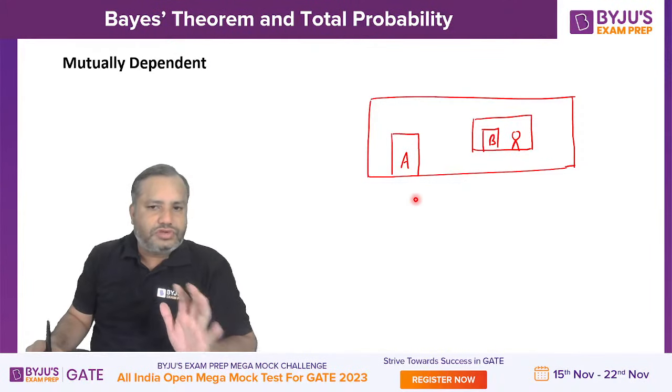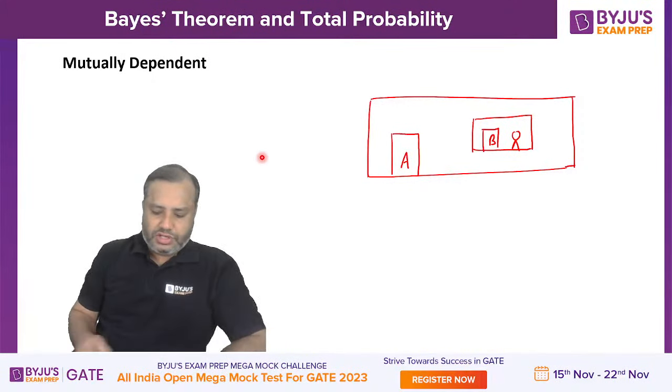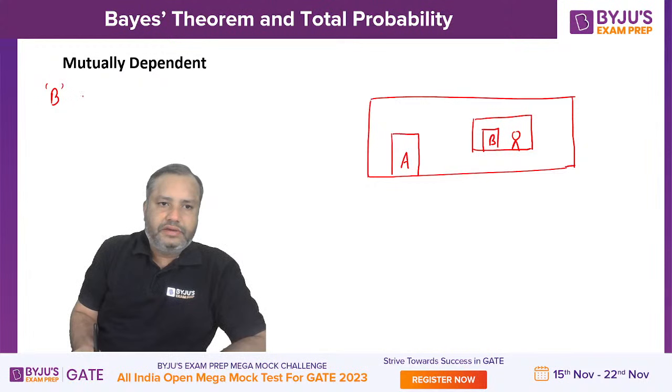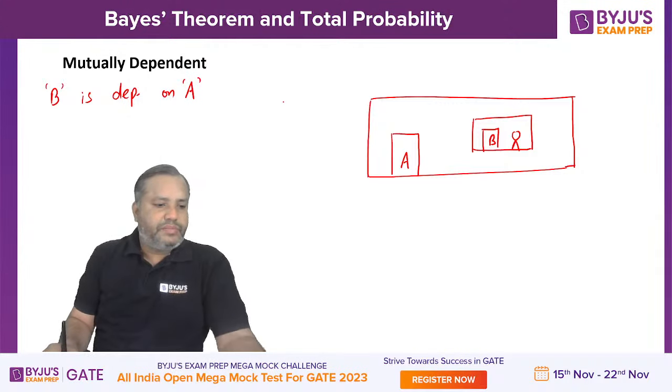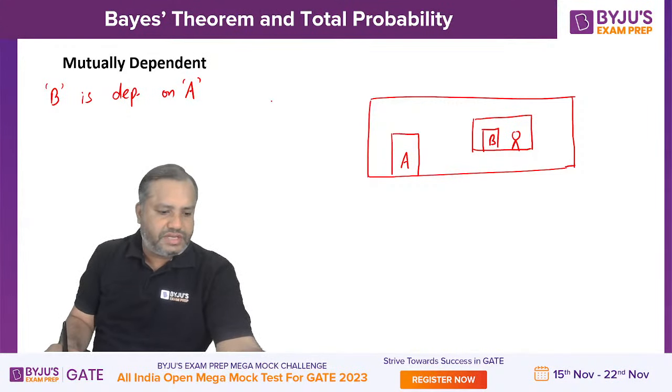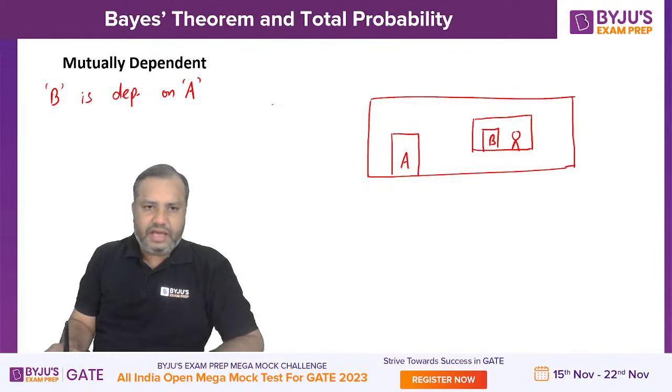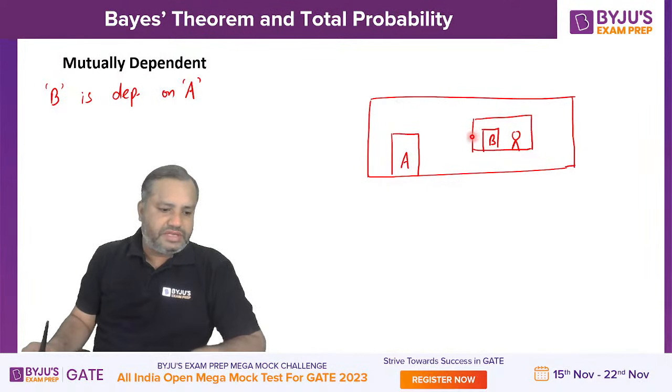Of course not. So what we can say is that B is dependent on A. B क्या है? B A पर dependent है. B is dependent on A.